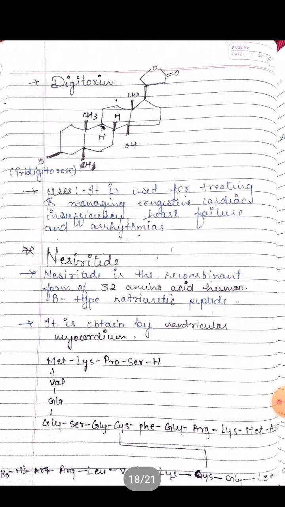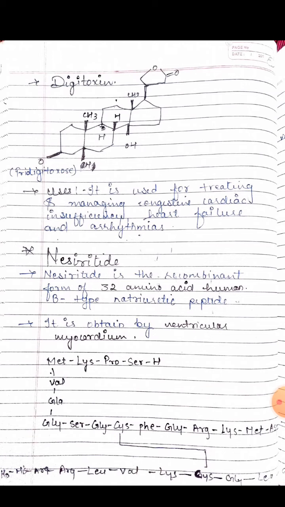Now come to digitoxin. This is the example of that drug, containing tridigitoxose, and it is used for treating and managing congestive cardiac insufficiency, heart failure and arrhythmia.